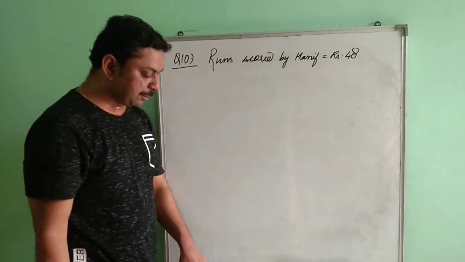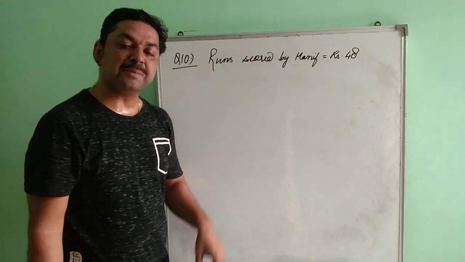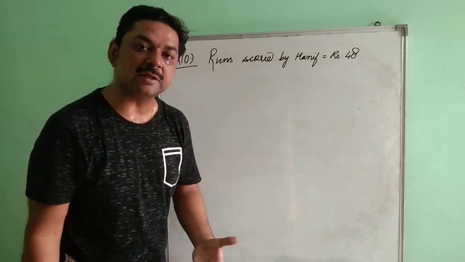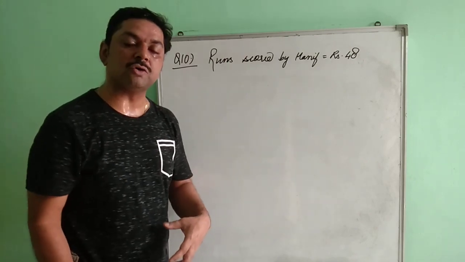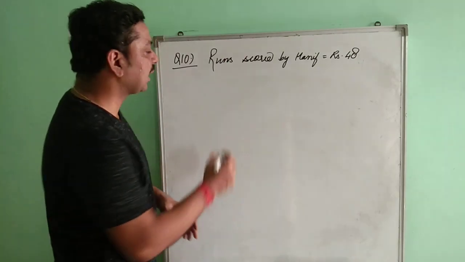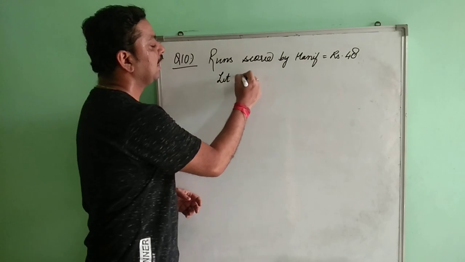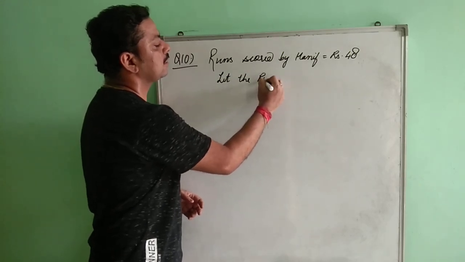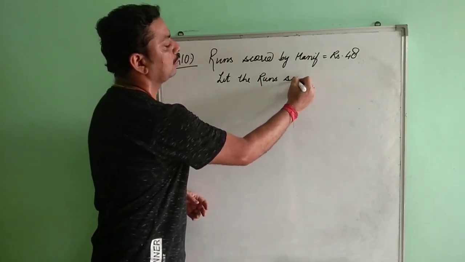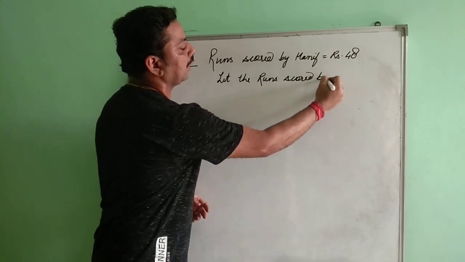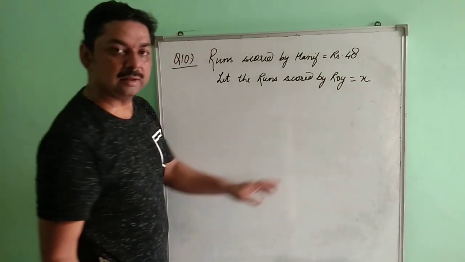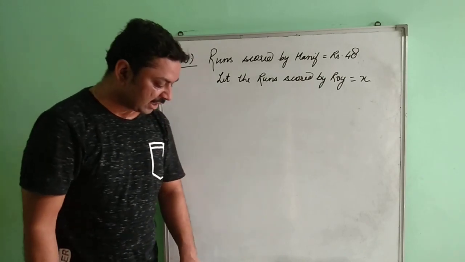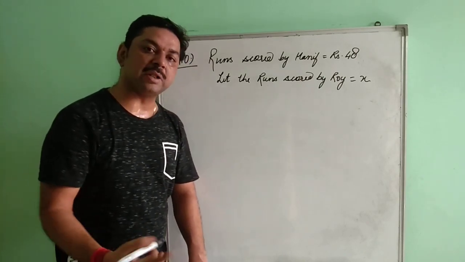If he scored 20% more than Roy, अब यानी कि वो 20% ज्यादा रन स्कोर कर रहा है रॉय से. So in that case, we don't know the scoring of Roy. So in that case, we are going to assume let the runs scored by Roy be x. Clear? अब वो कह रहा है if he scored 20% more than Roy.